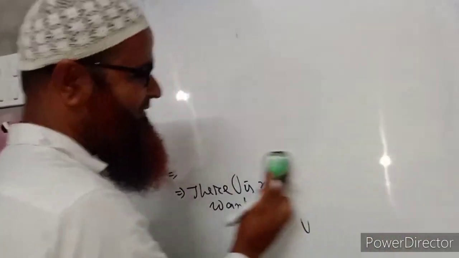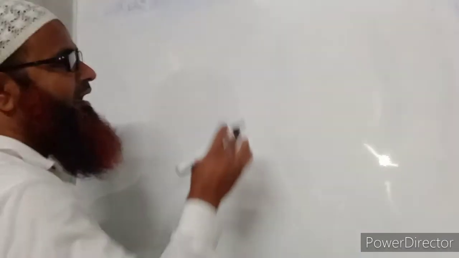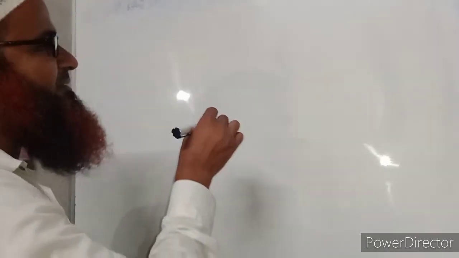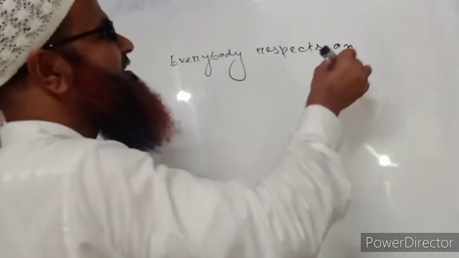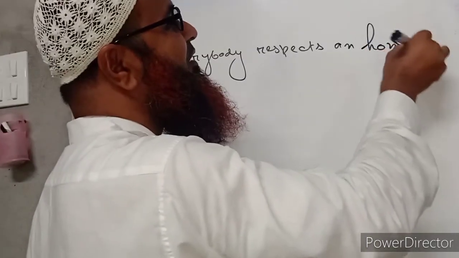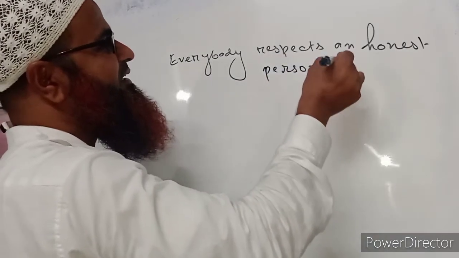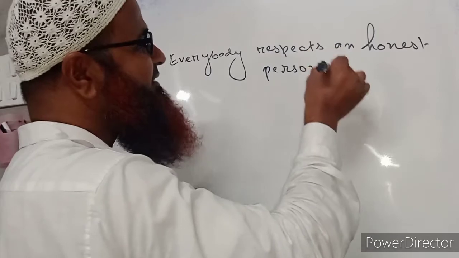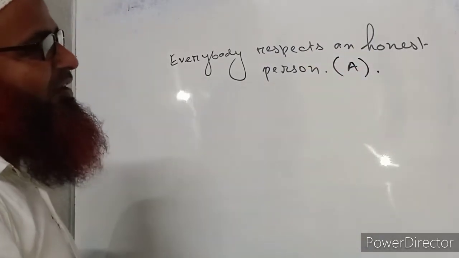In this way, we may write everybody respects an honest person. It is also a very good sentence, and we cannot change it into negative by changing its meaning. So we have to write nobody disrespects an honest person.